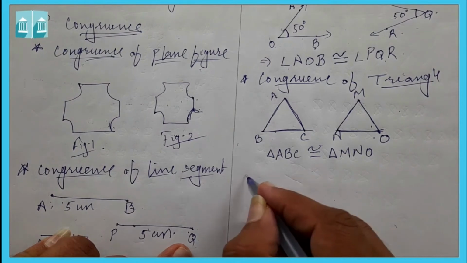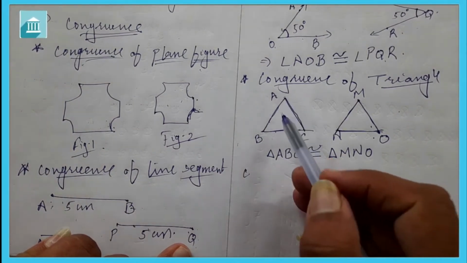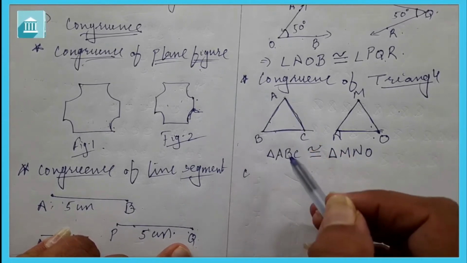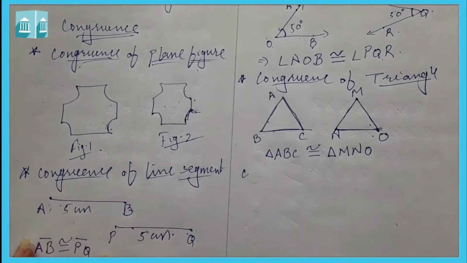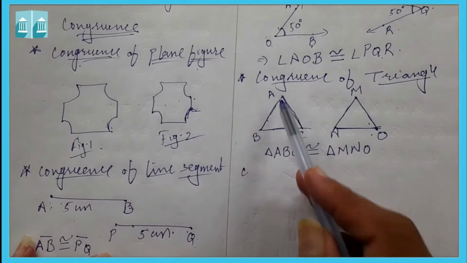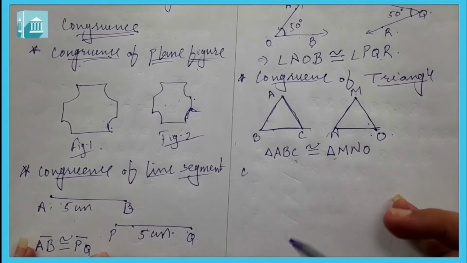So let us look at the corresponding parts. The parts of a triangle are 3 vertices, 3 sides and 3 angles. So triangle ABC is congruent to triangle MNO.